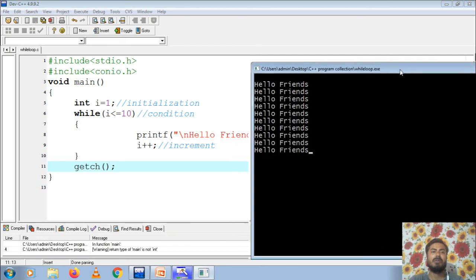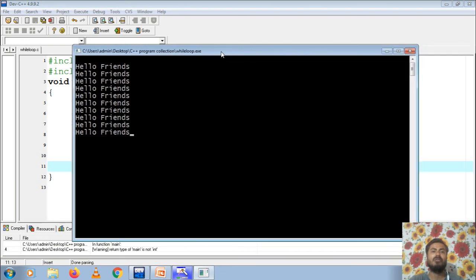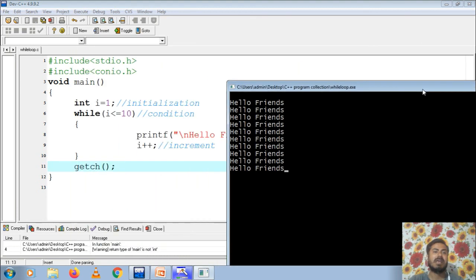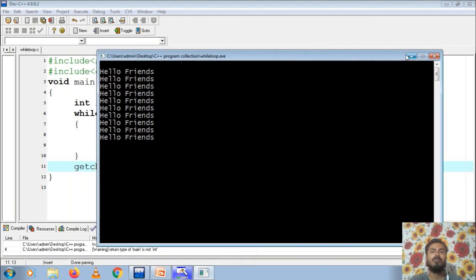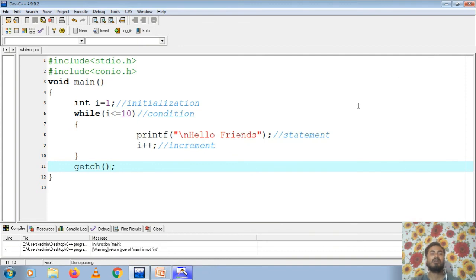So I hope you have understood the use of this while loop, how it is to be used, and what is the syntax for using this while loop.